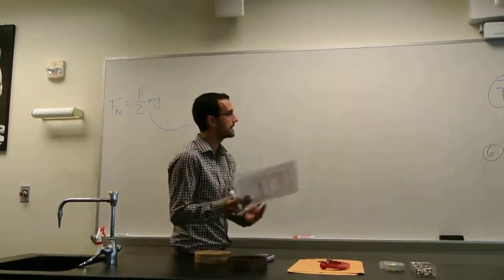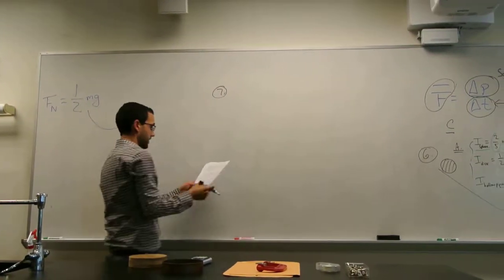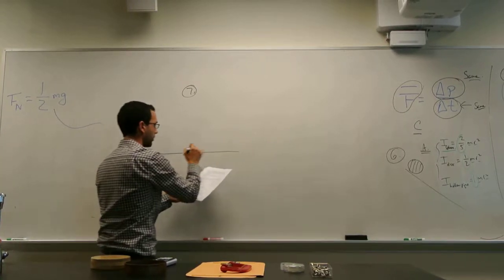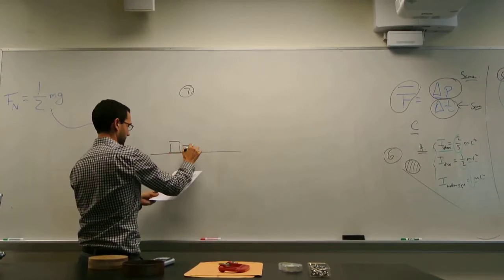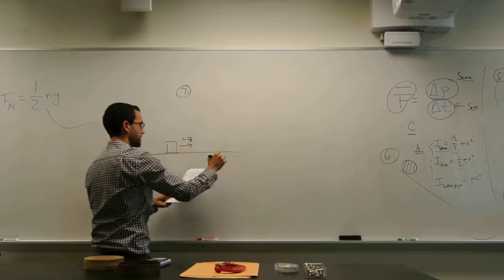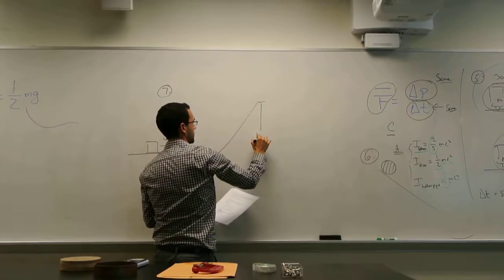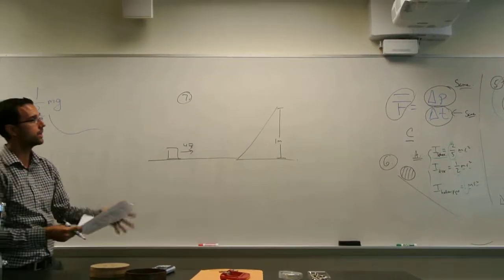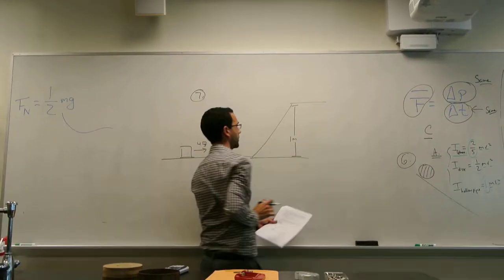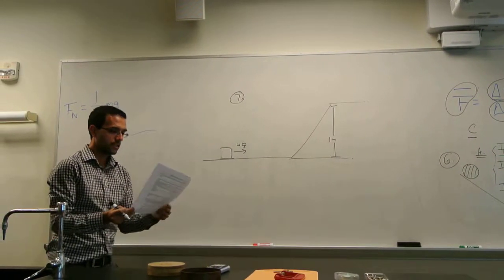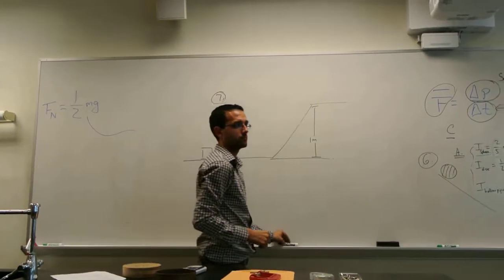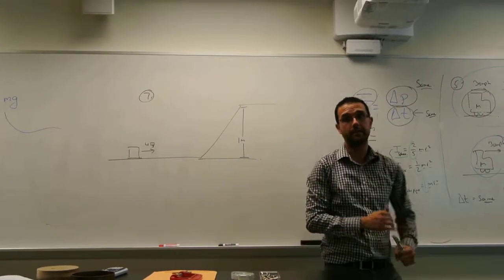So the next one, number 7. This one says, a hockey puck sliding on smooth ice. Smooth meaning frictionless. So it's traveling at 4 meters per second, and then it's going to go up a hill. It says the top of the hill is 1 meter above the ground. So it asks, will the mass make it to the top of the hill? Does it have enough energy to make it to the top of the hill?